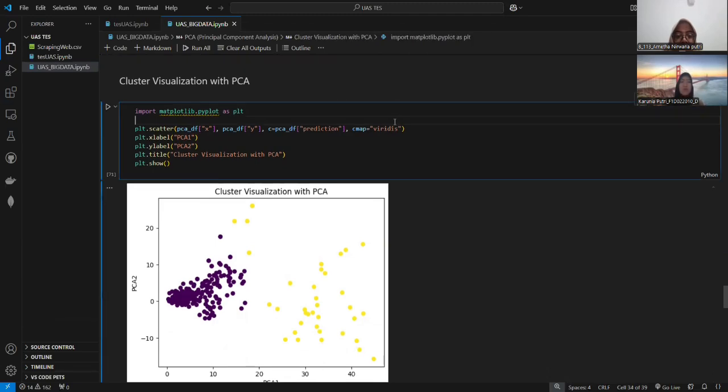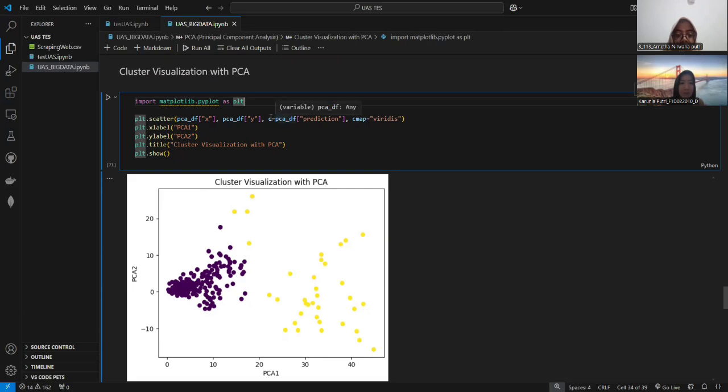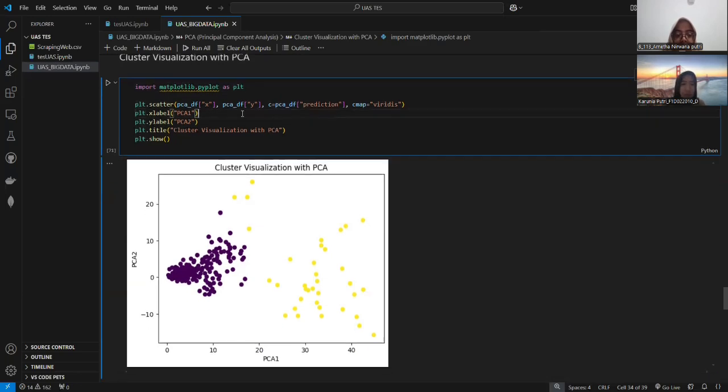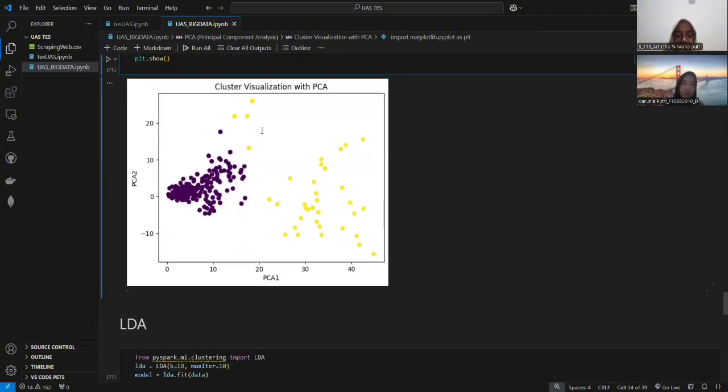After that, we do a cluster visualization with PCA. First, we import the Matplotlib library for plotting, and we use a scatter plot to visualize the clusters in PCA space. Then we set the X label as PCA1, the Y label as PCA2, and the title as cluster visualization with PCA.